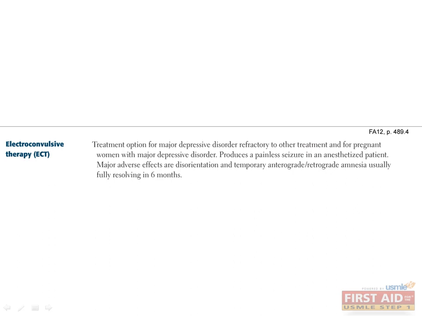There are many seemingly barbaric treatments for patients with depression, of which many will not appear on your boards. One with important historical significance, however, is ECT, or electroconvulsive therapy. Here, patients with refractory recurrent depression will be treated with what should be thought of as a painless seizure. Patients may experience disorientation and/or amnesia, but this is usually temporary. While not the most common treatment, it's still used and has impressive success rates for patients who have failed medical therapy, and it's generally considered safe, even in pregnancy, a fact that may be worth remembering for test questions.